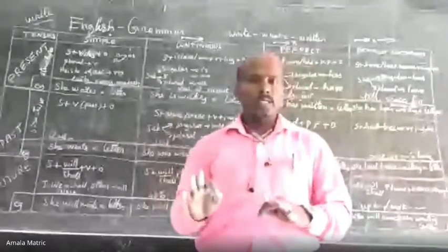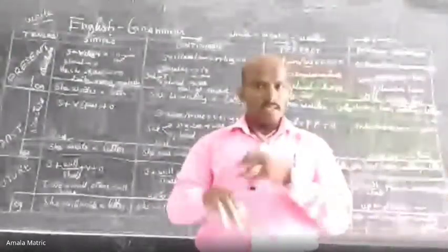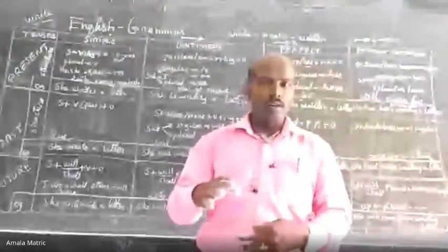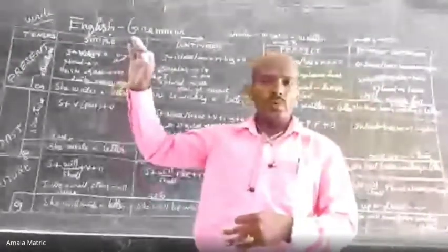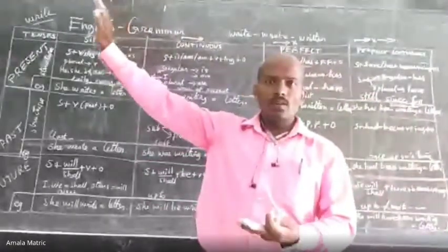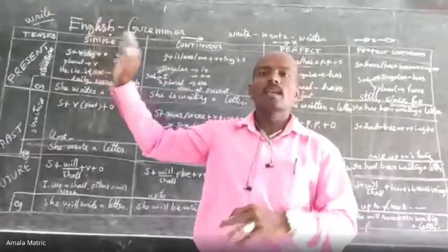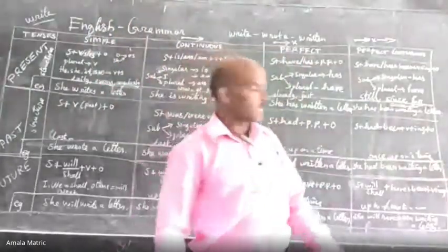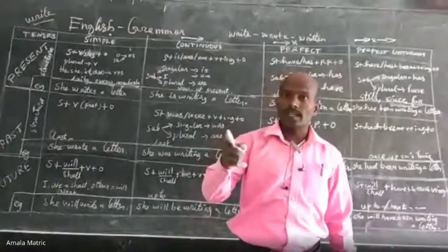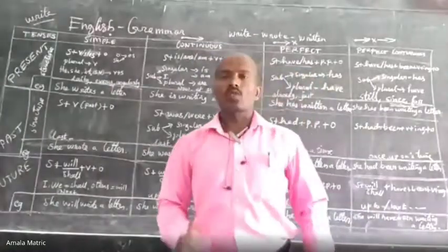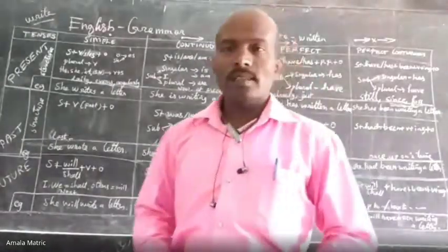I will have been working in this institution up to next. This is the situation: the action already started and is still going on, and it will continue in the next period. We don't know when it will finish. In this situation, we should use the future perfect continuous tense. Am I clear?